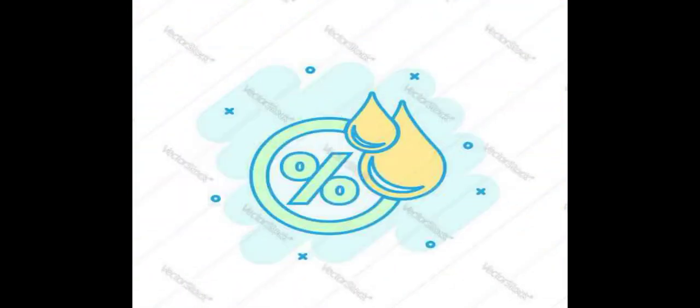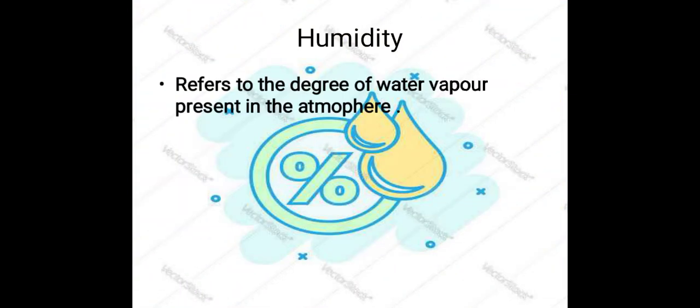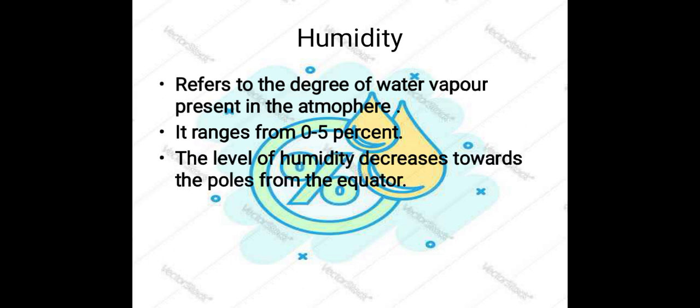Next topic is humidity. What is humidity? Humidity refers to the degree of water vapor present in the atmosphere. That is, how much water vapor is present in the atmosphere in gaseous form. That is called humidity. The level of humidity differs from one place to another, isn't it?